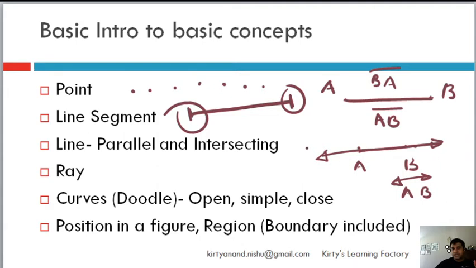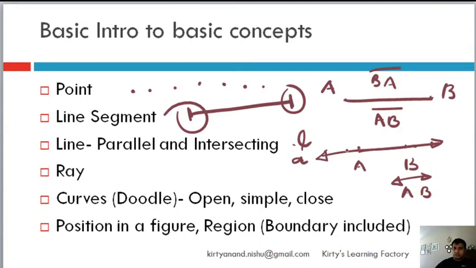The other way of naming a line is to put a small letter to depict a name. You can call it line l, or small a, b, c, d, anything. That becomes the name of the line passing through points A and B. Obviously, the length of the line is infinite because it can extend on both sides.